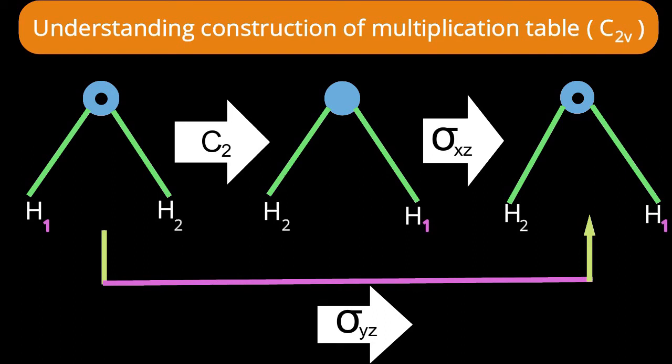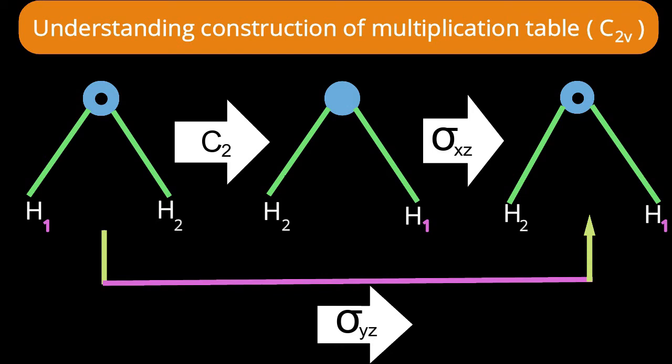Sigma yz means which plane? It is a plane perpendicular to the molecule. Imagine we hold a plane cutting the oxygen atom and bisecting the angle between the two hydrogens. After reflection, hydrogen 1 will come to the position of hydrogen 2 and 2 will come to the position of 1, and nose will remain towards our side only.